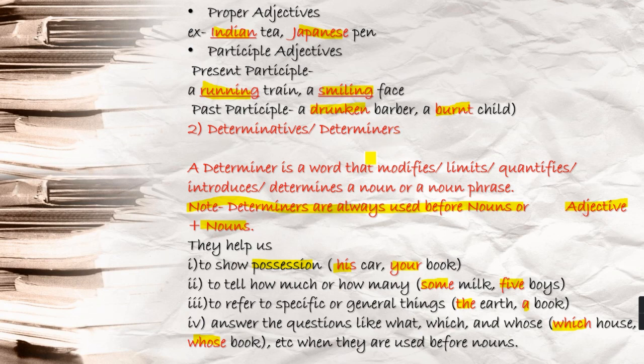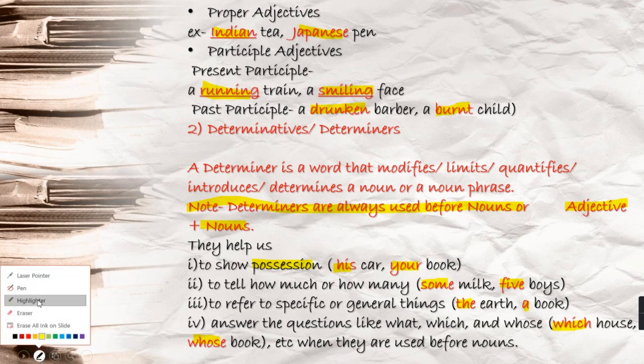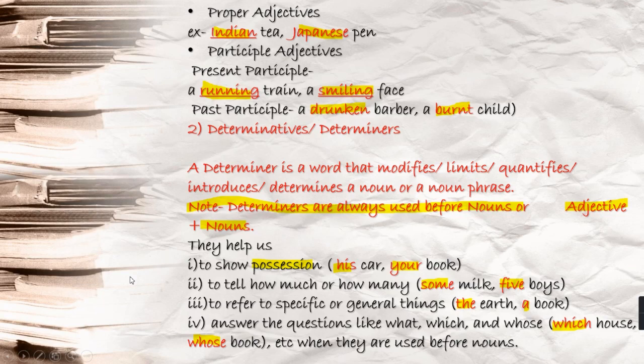Now come to this, determinatives or determiners. What is a determiner? A determiner is a word that modifies, means make certain changes, you can say. Limits, means restrict. Quantifies, talks about number or quantity. Introduces, yes, you see.